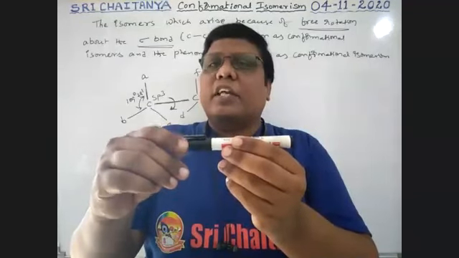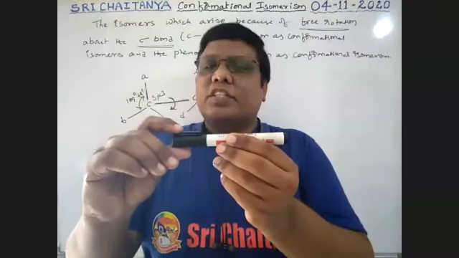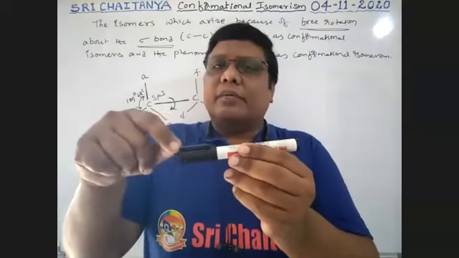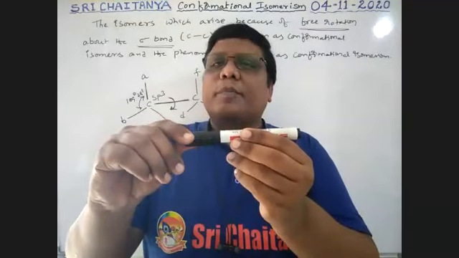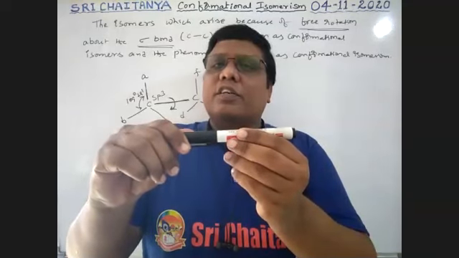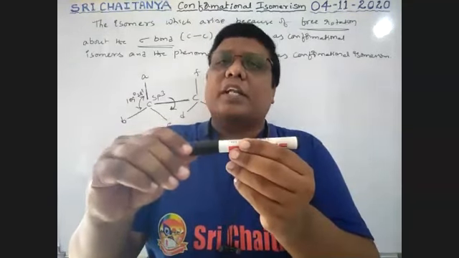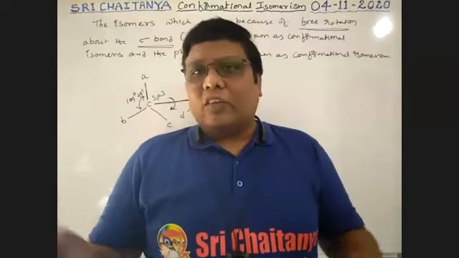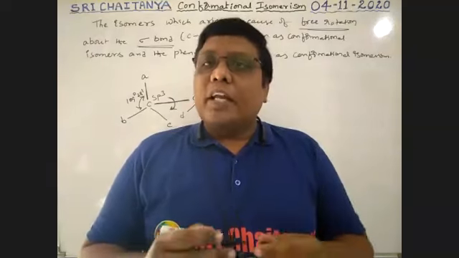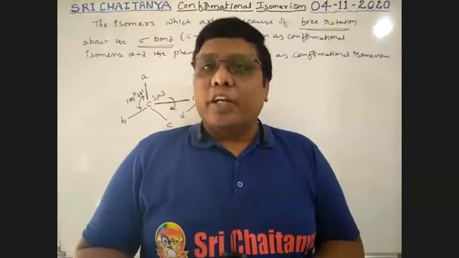Because of this free rotation, different spatial arrangements arise. See here, this cap is in different directions, spatially. Because of these different spatial directions, different conformers are possible, and those are collectively called conformational isomerism. It is only due to rotation.